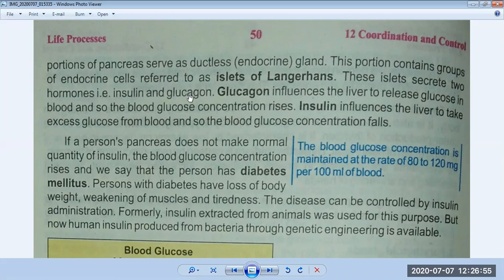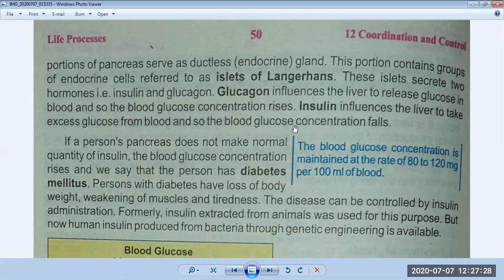So what is the difference between the two? Look here, glucagon. Glucagon influences the liver to release glucose into the blood, and so the blood glucose concentration rises. Insulin influences the liver to take excess glucose from the blood, and so the blood glucose concentration falls.